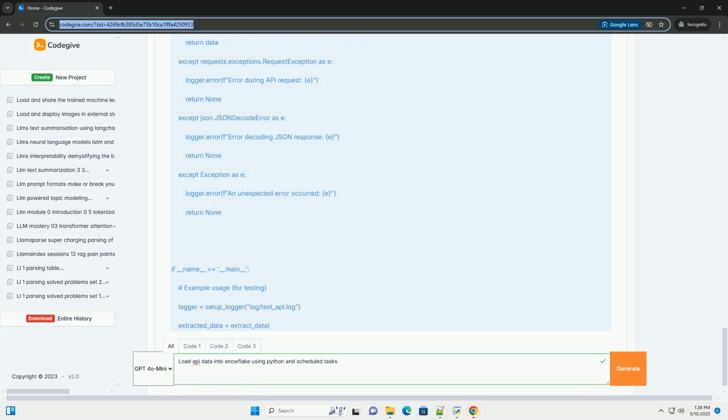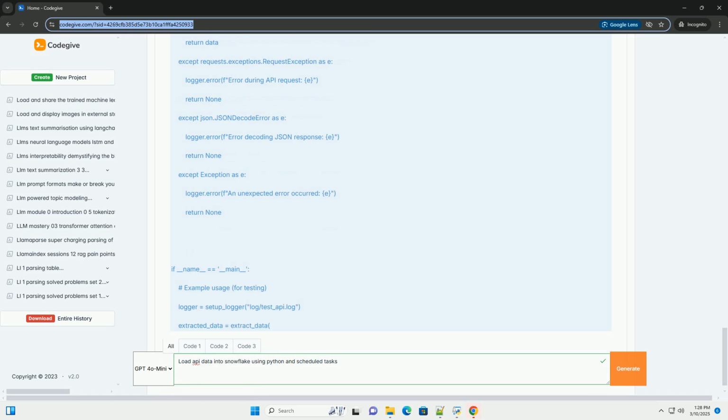Scheduling intervals. The schedule library provides various scheduling options. schedule.every().hour.do(job) runs the job every hour. schedule.every().day.at("10:00").do(job) runs the job every day at 10 a.m. schedule.every().monday.do(job) runs the job every Monday. Refer to the schedule library documentation for more details.